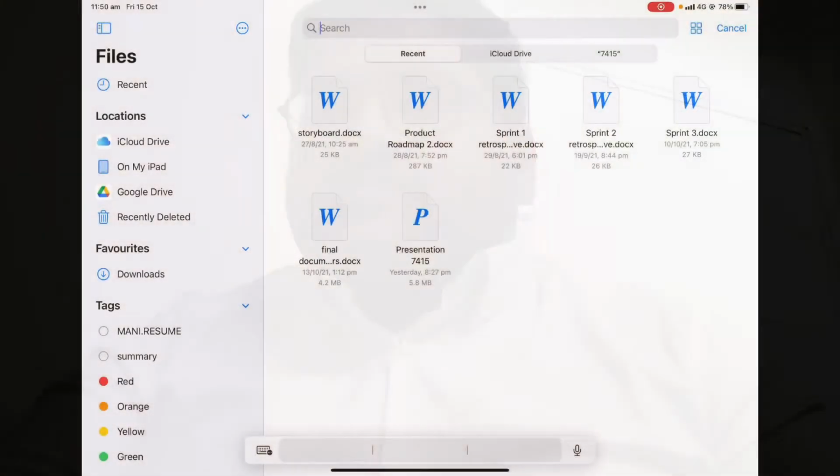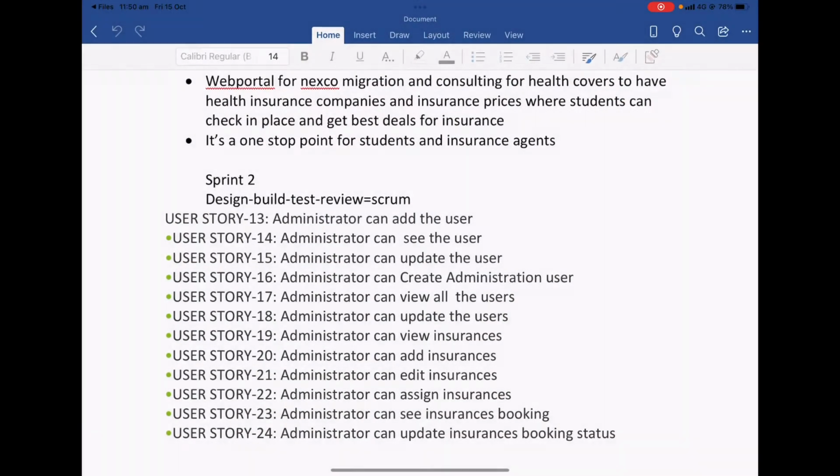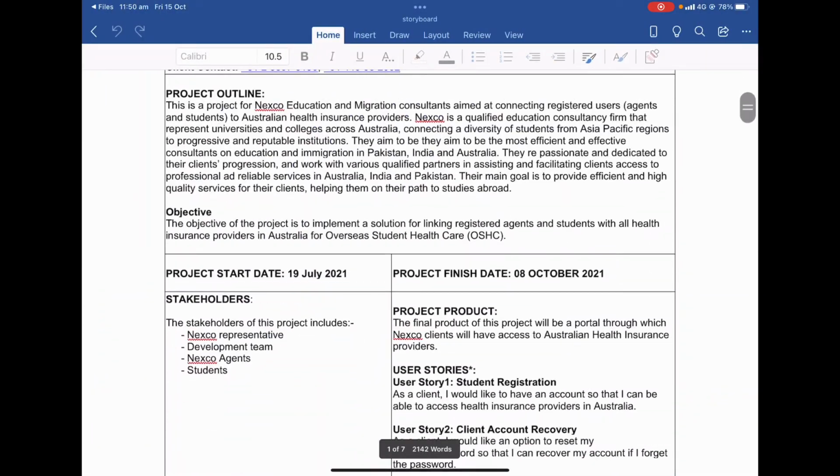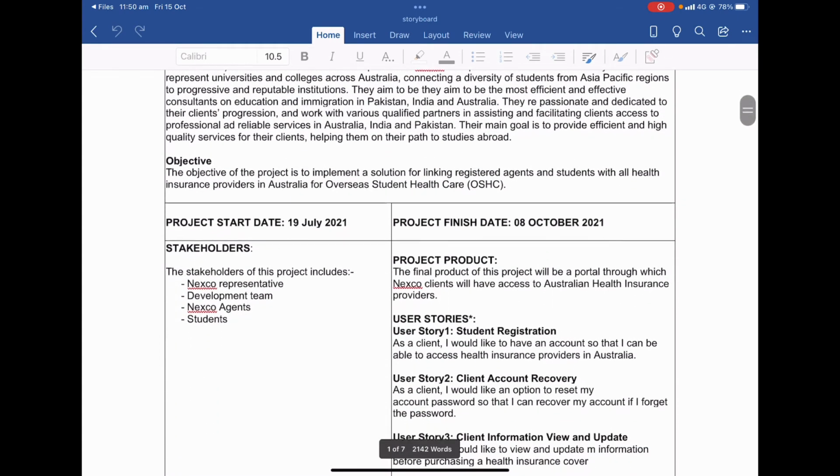Thank you. This is the storyboard documentation which I worked on: documentation of storyboards, product roadmap, sprints, and final documents. It should be edited more. And this is the presentation. First I'll show some glimpses of the storyboard. This is my part, like my client, my group members, client details, and the outline of the project.